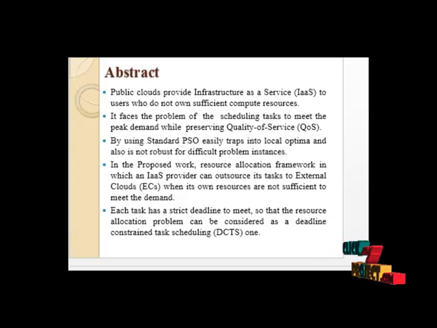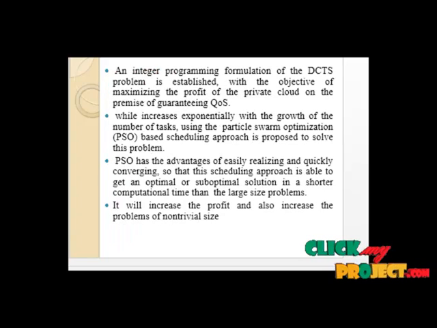Each task has a strict deadline to meet, so the resource allocation problem can be considered a deadline constraint task scheduling problem. An integer programming formulation of the DCTS problem is established with the objective of maximizing the profit of the private cloud while guaranteeing QoS. Its complexity increases exponentially with the growth of the number of tasks, so a particle swarm optimization (PSO) based scheduling approach is proposed to solve this problem.